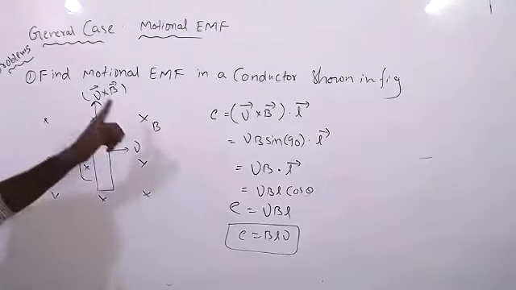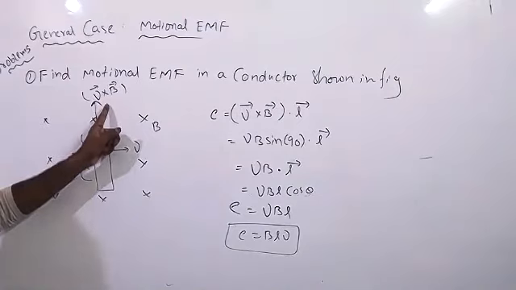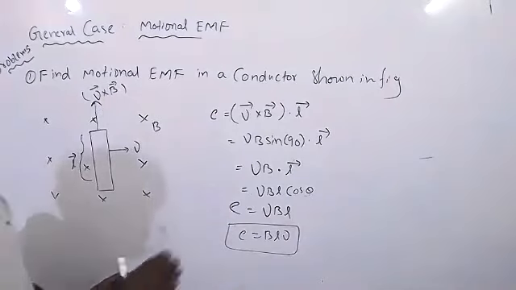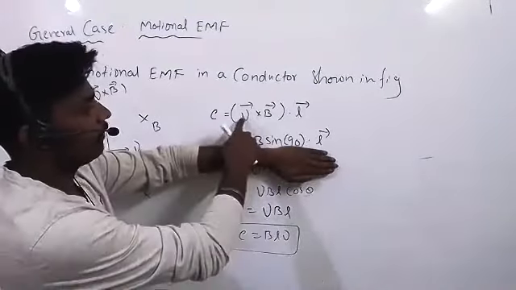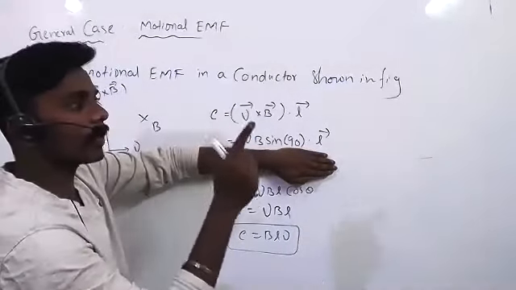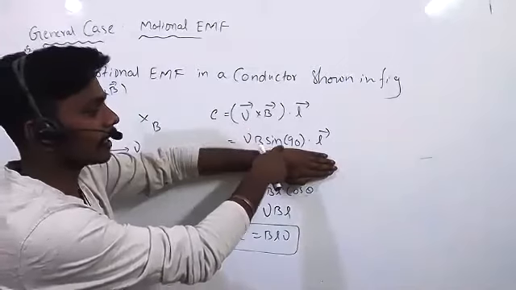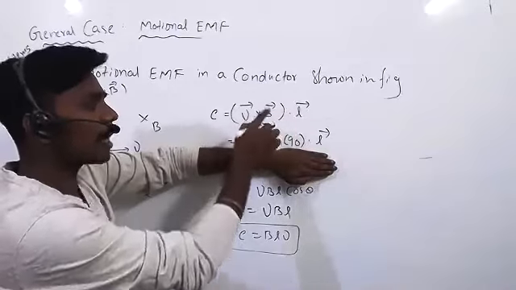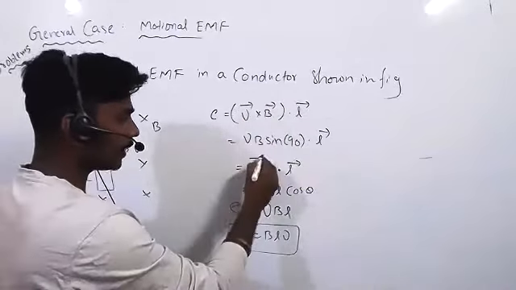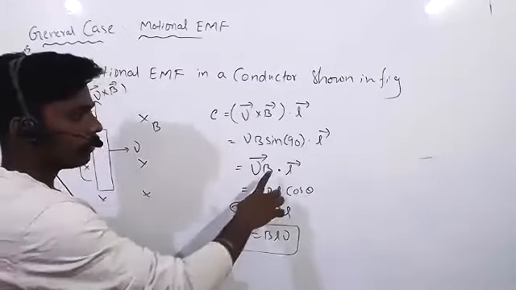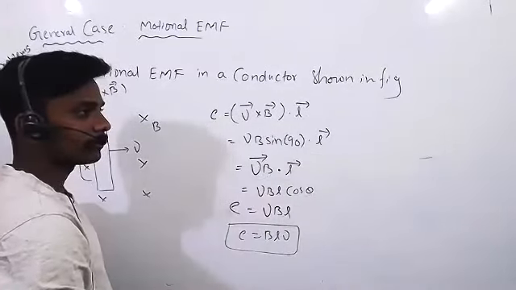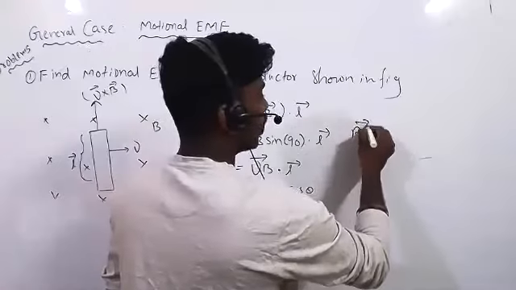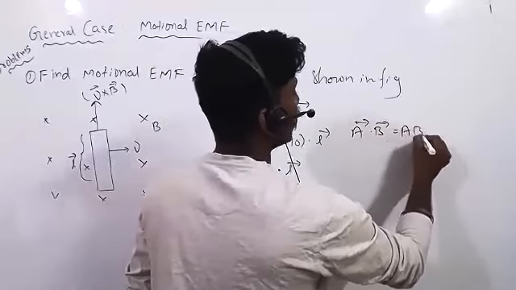Sir, any doubt why I have written B bar plus B bar here? That I got it, sir. Once again, can you teach how to get that cos theta? Yes, see. B bar cross B bar, according to vector, cross product of two vectors gives the sin theta. Sin 90 equal to 1, right? But the cross product always gives a vector only. Now vector dot vector. The dot product of two vectors, A bar dot B bar is equal to AB cos theta.